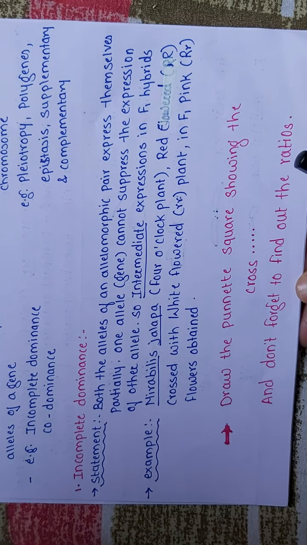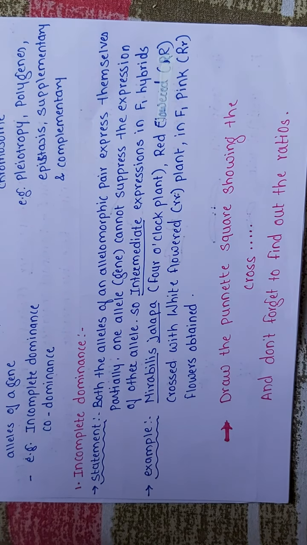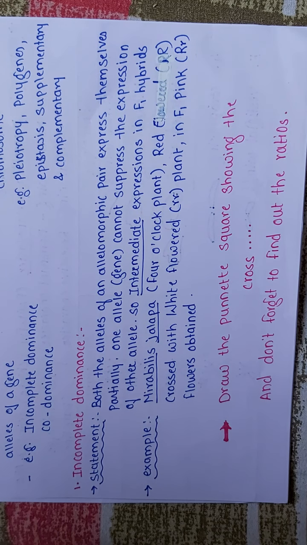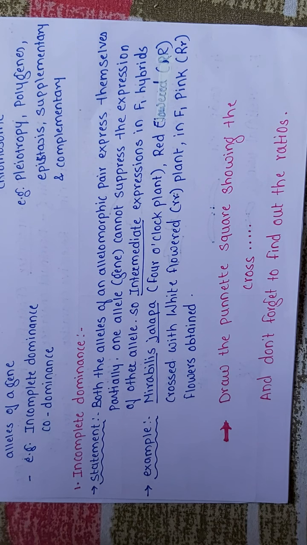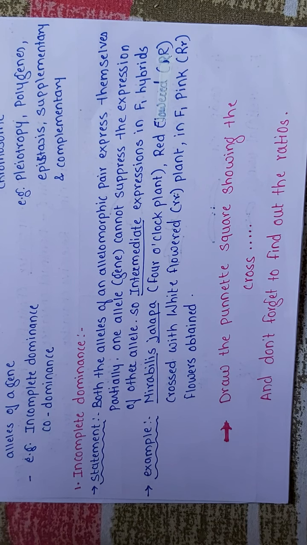So first we are going to deal with incomplete dominance. Incomplete, go with the name. It is not complete, it is incomplete dominance. So dominance is not complete, it is partially expressed.